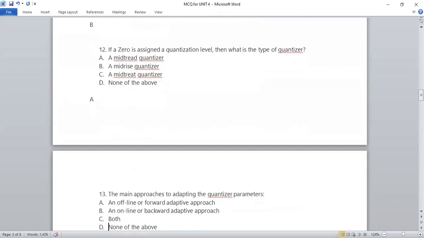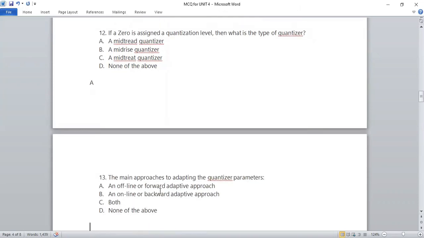We have seen this. Next question: the main approaches of adapting the quantizer parameters are: first one, offline or forward adaptive approach, online or backward, both, or none of these. If you all remember, we had two approaches of adapting the quantizer parameters: one is forward, the other one is backward. Forward is also known as offline and backward is also known as online. So the right answer will be both. So the right option is C option, right? C option is the right answer. That is, both are the approaches to adapting the quantizer parameter.